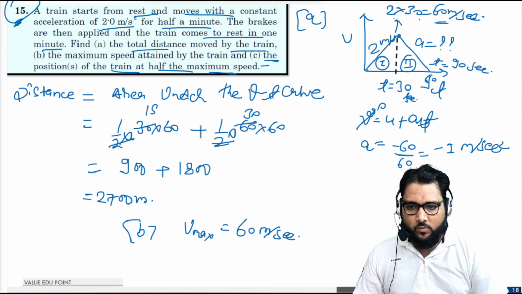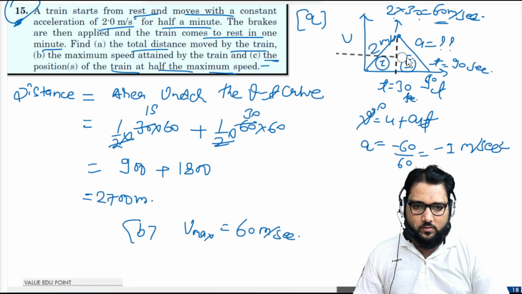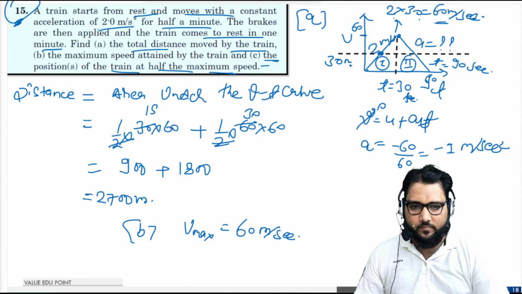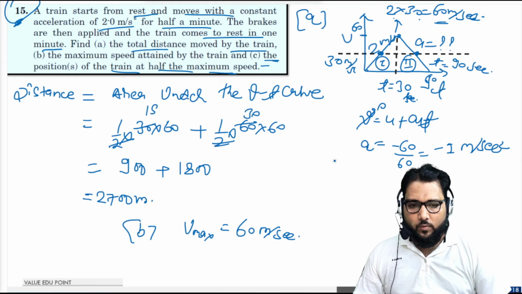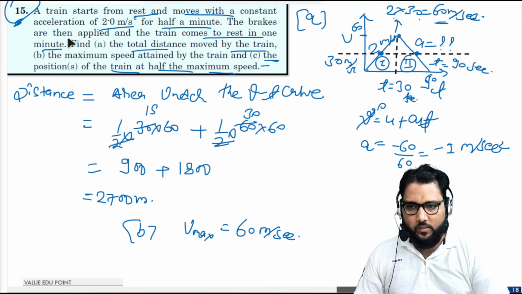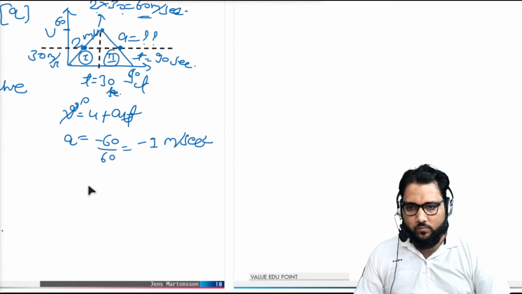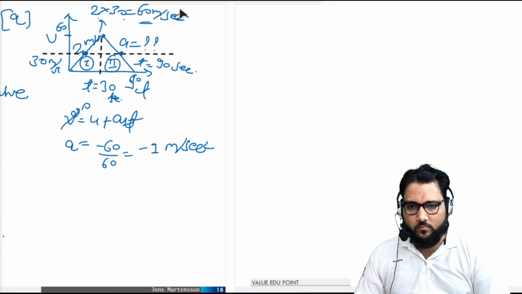So look at this in visualization. This is the maximum speed, 60, and this is the half, that is 30. So at this position and this position, the velocity is the same. We have to find out the positions at these two particular moments. That is part C.